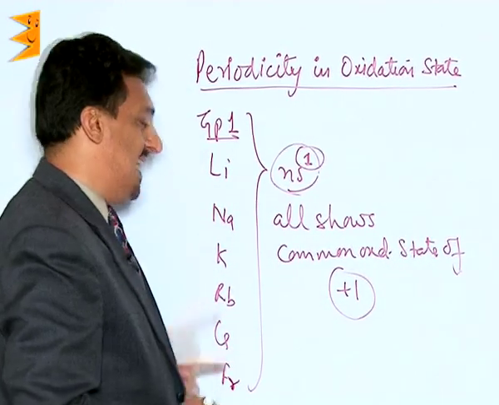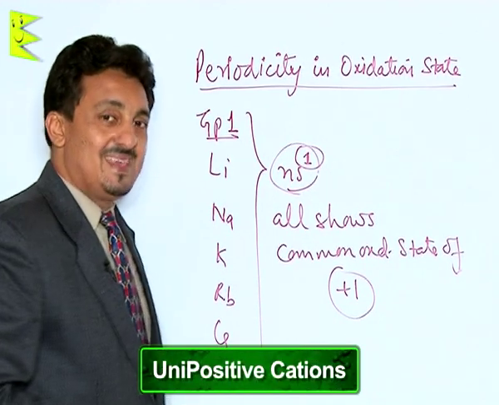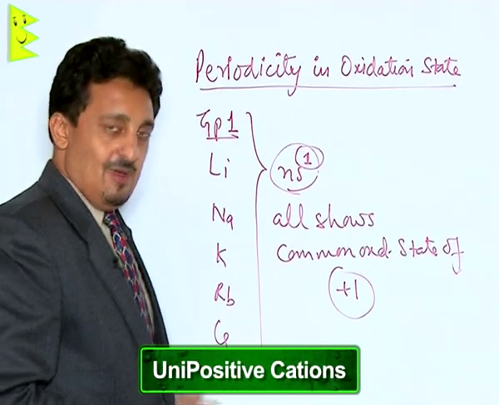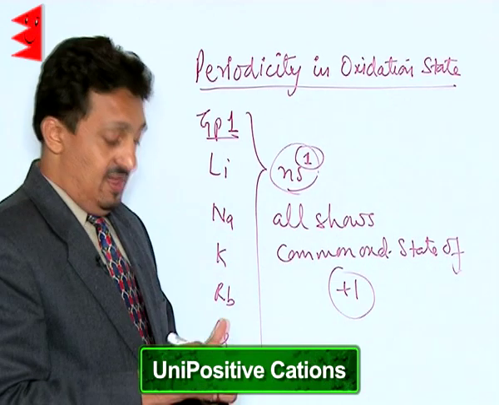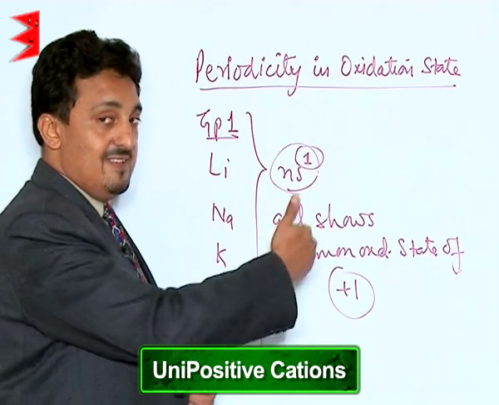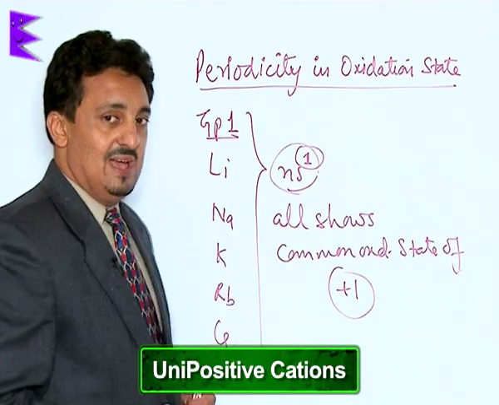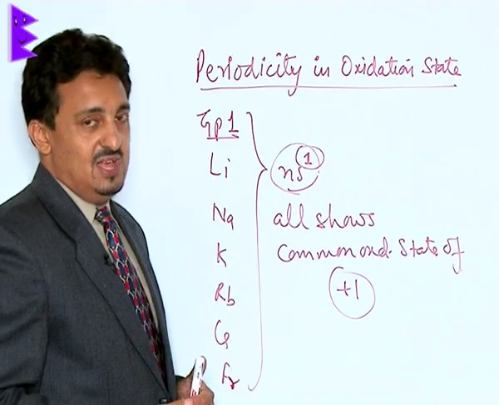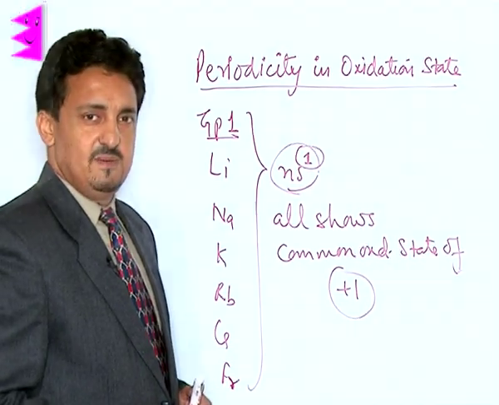So they all exist as unipositive cations, because they easily lose this one electron and reach the previous period's noble gas configuration, due to which they attain high stability.